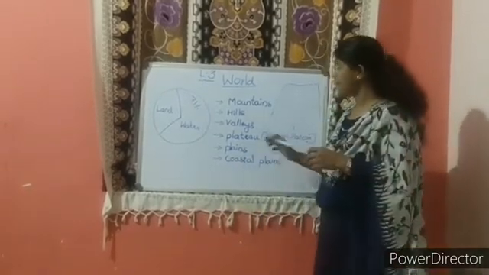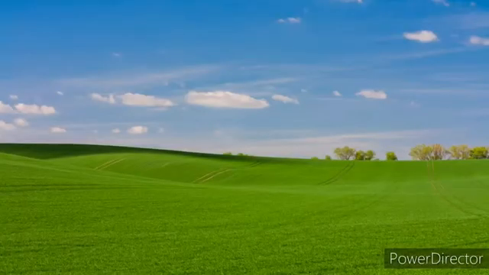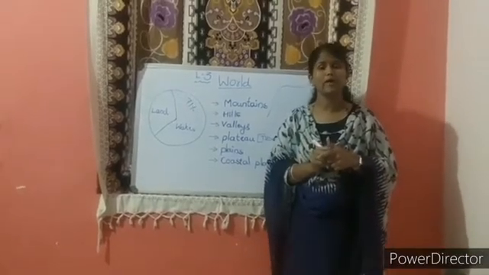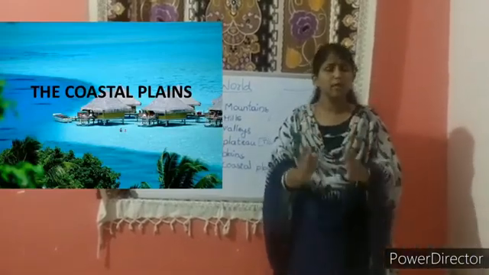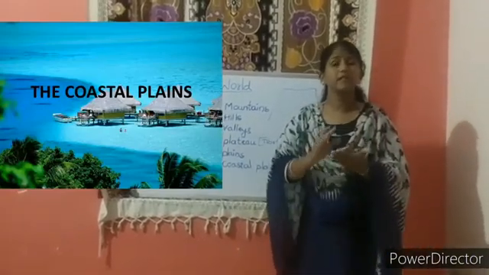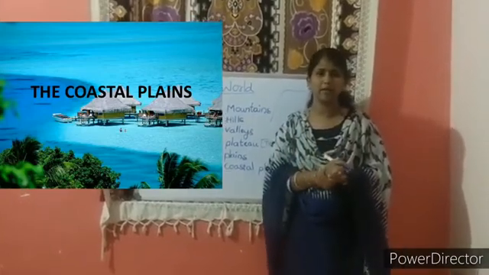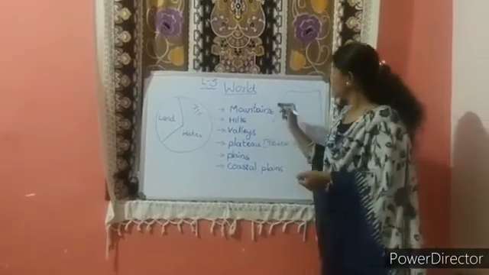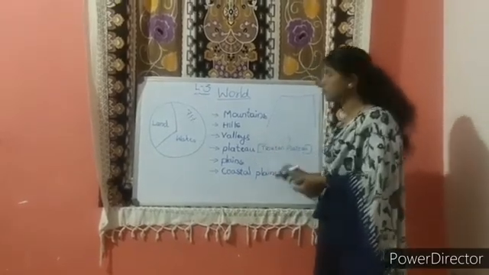Next one is plains. The plains are large areas of flat level lands. They are also called lowlands. Next one is coastal plains. The plains near the sea or ocean are called coastal plains. In this class, children, we learned mountains, hills, valley, plateau, plains, coastal plains.